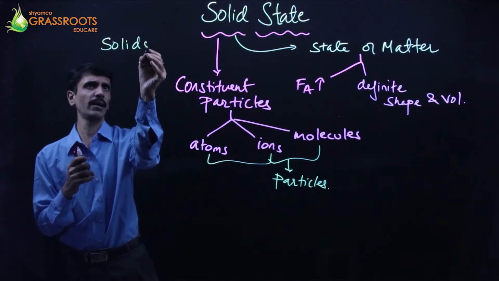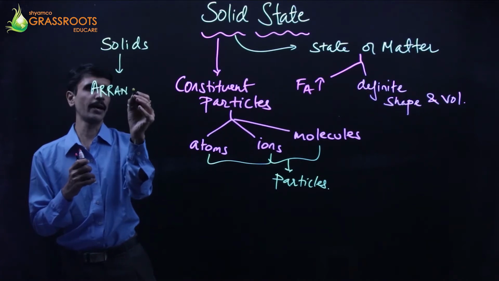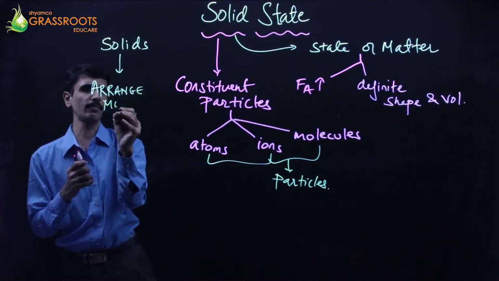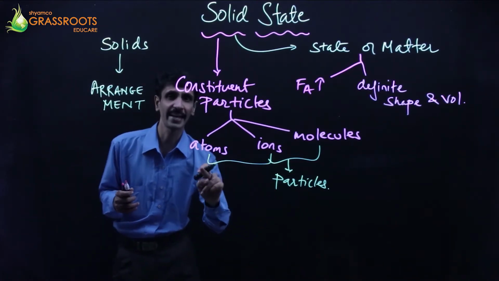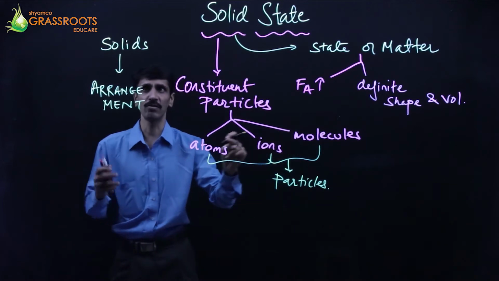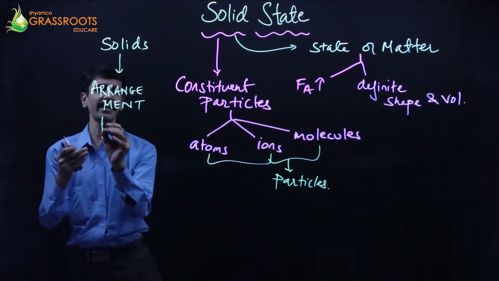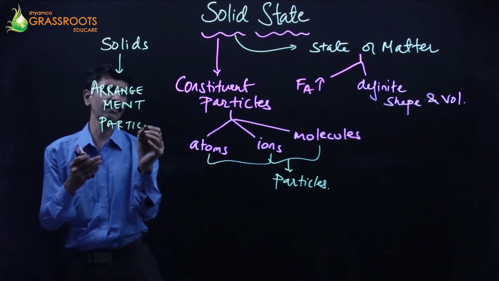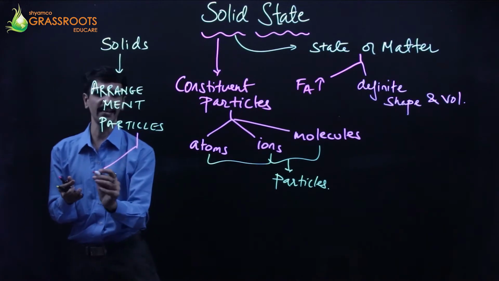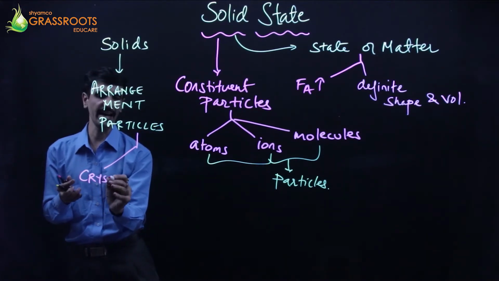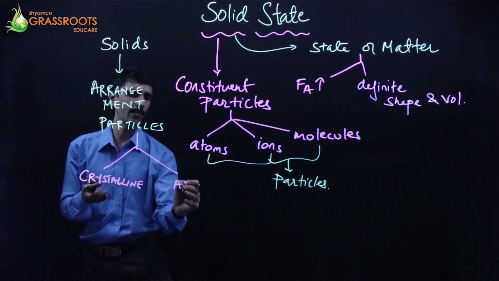So when we talk about solids, we talk about arrangement of particles. I hope you understand very well now what I mean by arrangement of particles. Yes, it's all about atoms, ions, as well as molecules. So the solids on the basis of arrangement of particles are being classified into two categories. And those two categories are, the first one is called as crystalline and the other one is called as amorphous.